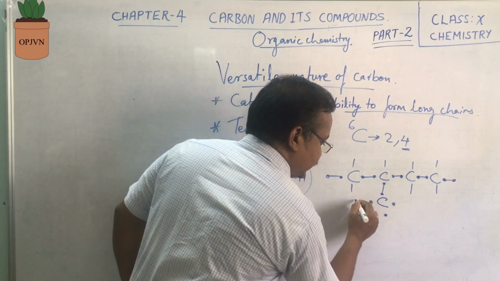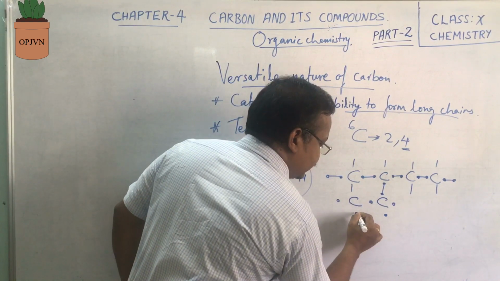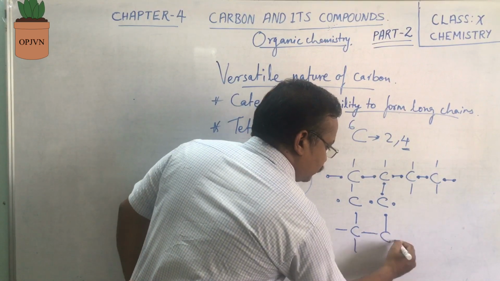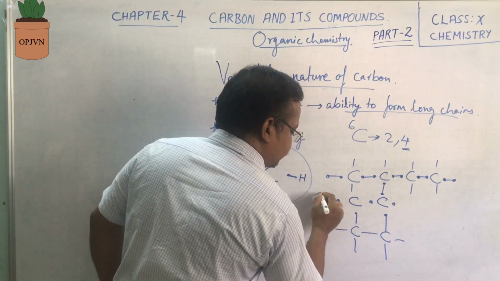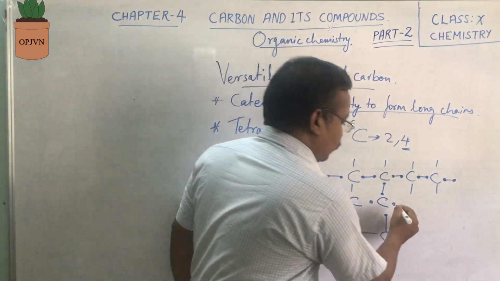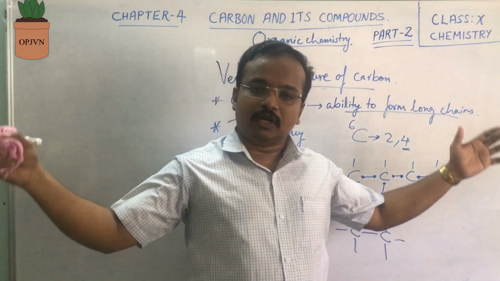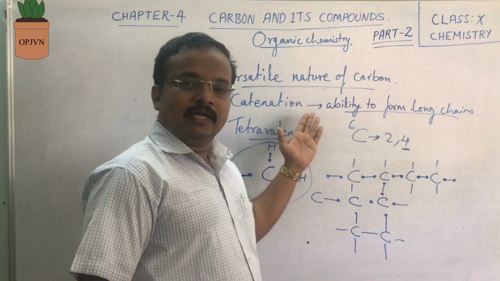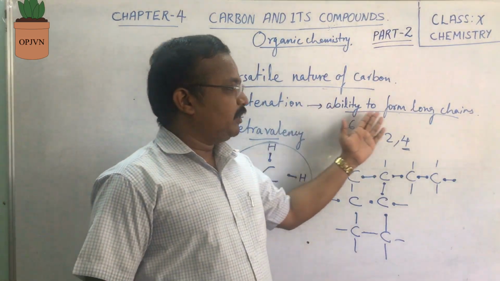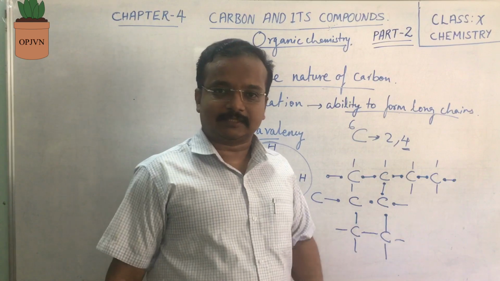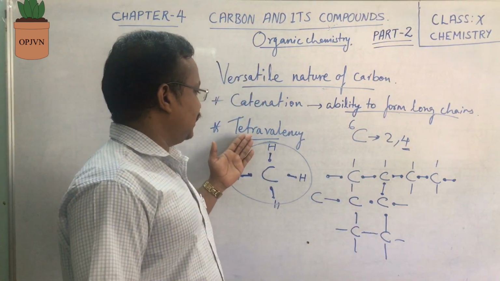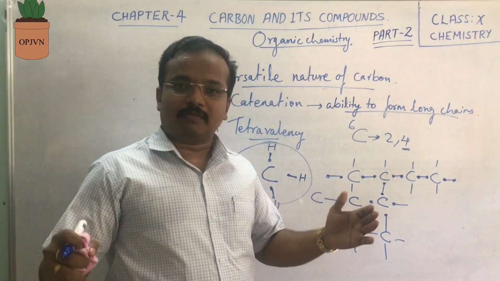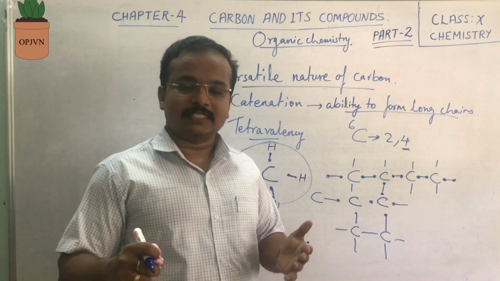In graphite and all, you see carbon is interlinked to each other in a particular form. They form network-like structures. This keeps on continuing, where they can produce a large number of compounds or chains of species. That is what we discuss in the catenation property. Catenation is the ability to form long chains and branches. Another one we have discussed is tetravalency. Tetravalency means carbon has a valency of 4, in which carbon combines with other monovalent species.